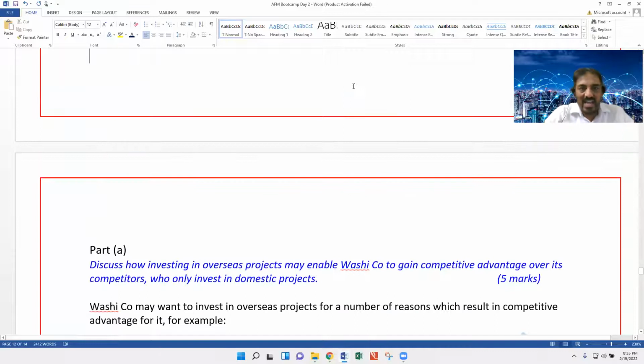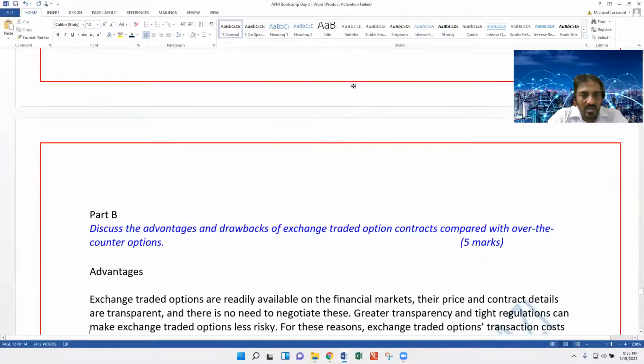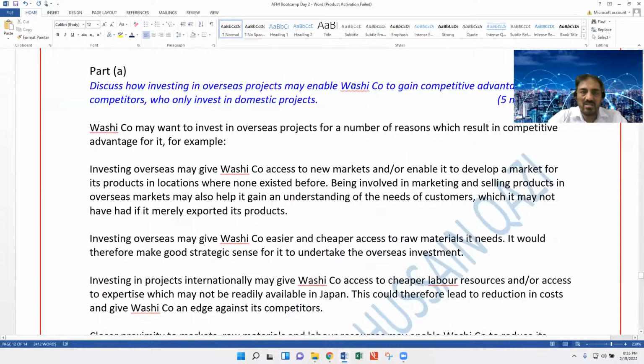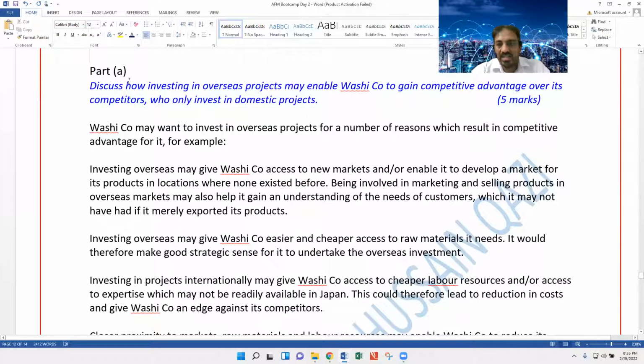What is part A? Quick discussion. Part A: Discuss how investing in an overseas project enables the washing company to gain competitive advantage over its competitors. Why only invest in domestic projects?